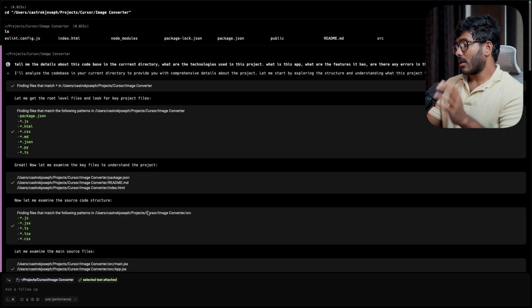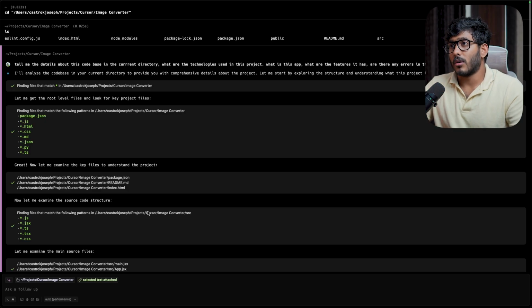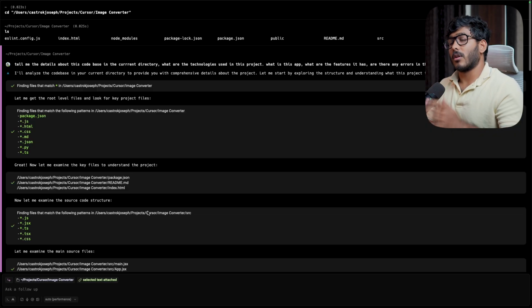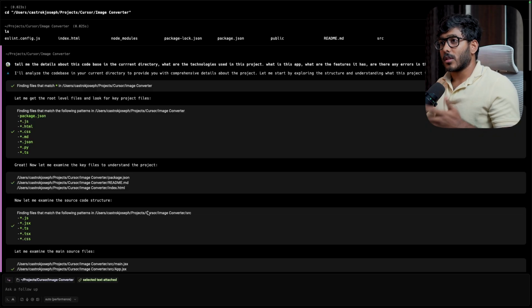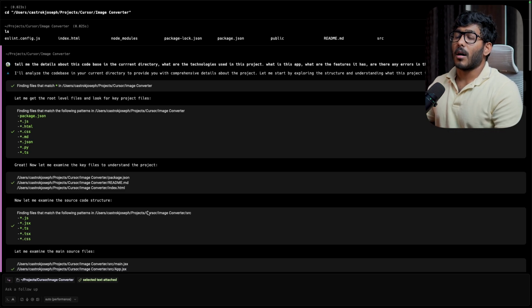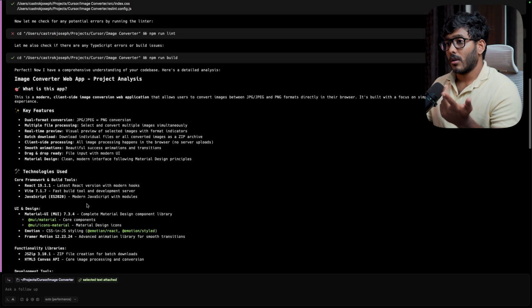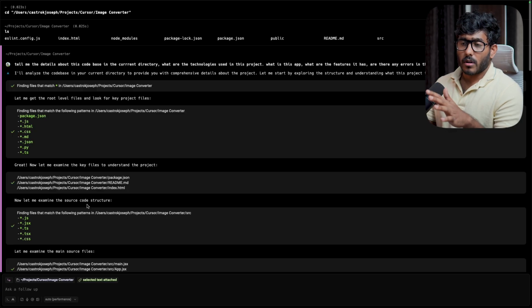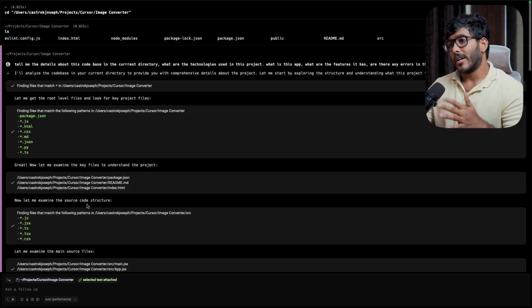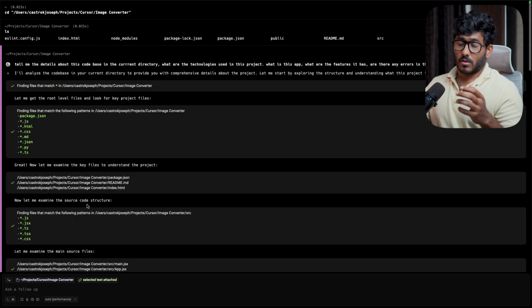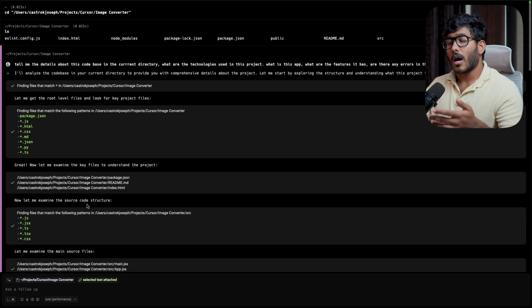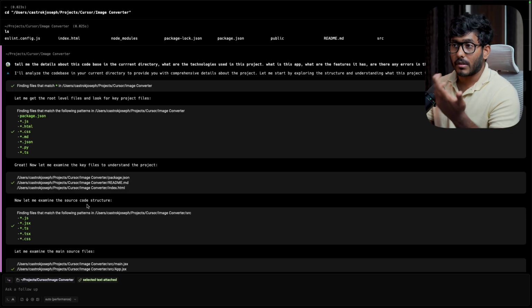So think of this in a complex project where you are assigned to do something, and you really wanted to know about what this code base is. So now things have become very easy. You just have to ask your LLM to describe what the code base is that you're working on. It can give you about 90% of the information, which will be really helpful. So that's how vibe coding works in a very basic way. You just give your prompt, and the tool is going to take care of it. All you have to do is accept the change or ask the model to retry or make it again.